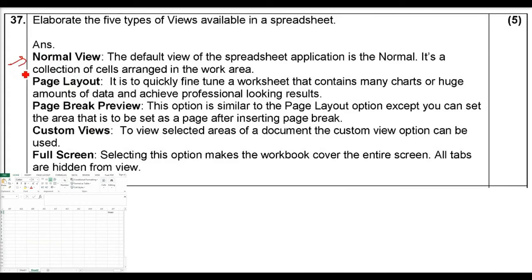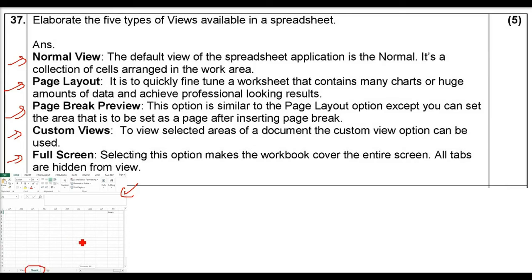Normal view, this is the default view of the spreadsheet. Page layout, page break preview, custom views, full screen. So there are different kinds of views depending upon your usage, depending upon how you want to view it and how you want to present it. So normal view is the default view. It's a collection of cells arranged in a work area.